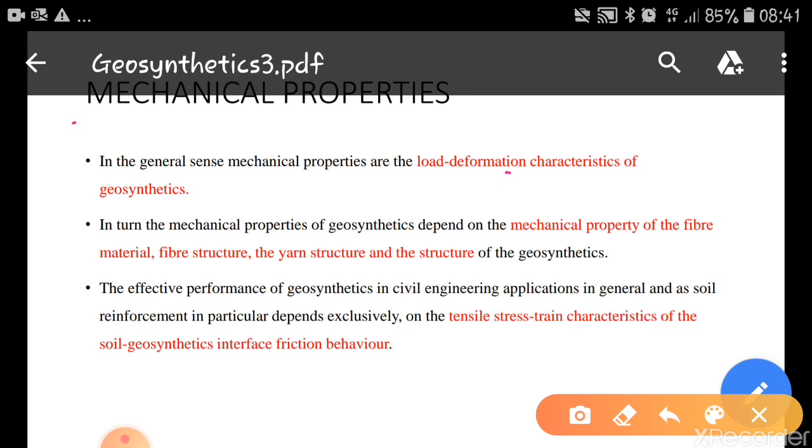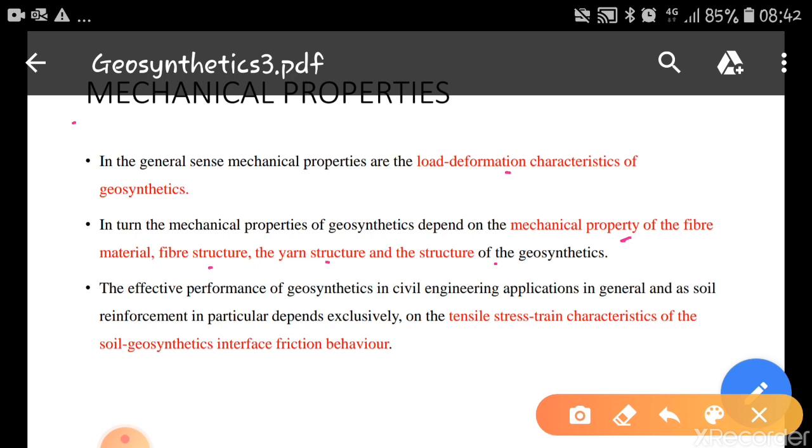In turn, the mechanical property of geosynthetics depends on the mechanical property of the fiber material, fiber structure, the yarn structure, and the structure of the geosynthetics. Normally this property depends upon the property of the fiber material, the fibers which are made up of different materials. So that property depends here. Fiber structure, how they are structured, how they are woven, okay, how they are interconnected. So all these things will come into picture now.